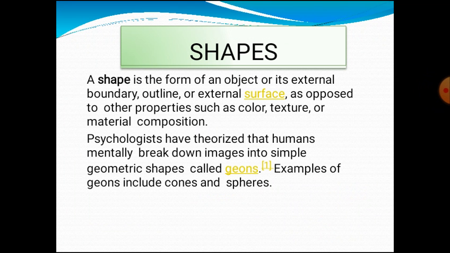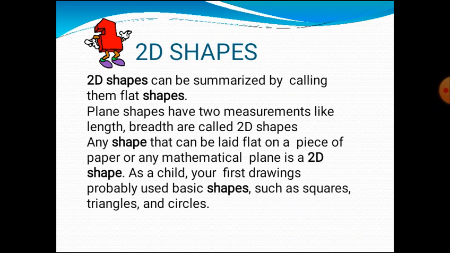Okay. So next, 2D shapes. 2D shapes can be summarized by calling them flat shapes. So 2D shapes mean flat spaces, flat shapes, and we can also call them plane shapes. Plane shapes have two measurements, length and breadth.